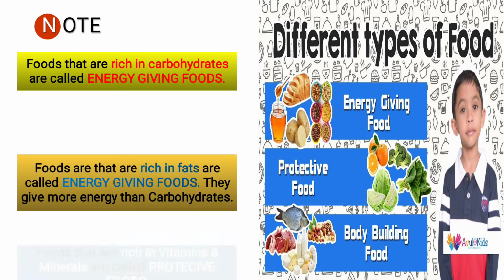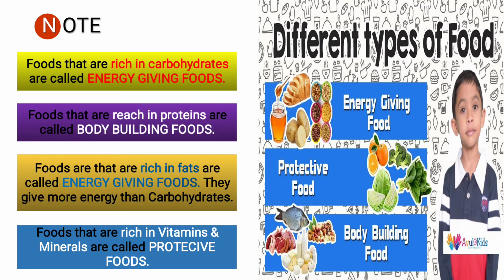Now here are the different types of food. All the food components which we have discussed are given in different categories. So carbohydrates and fats are given in energy giving food. Like bread, cereals, oil and ghee, they provide energy.